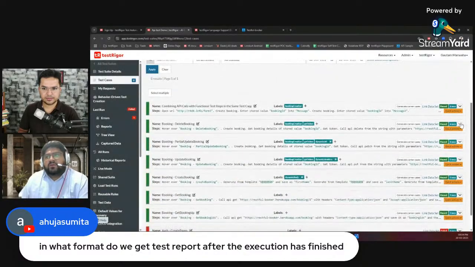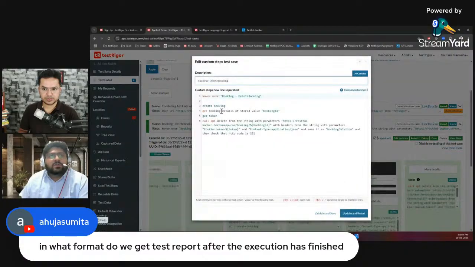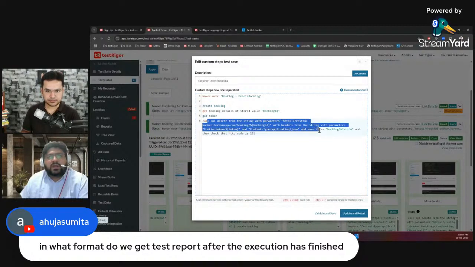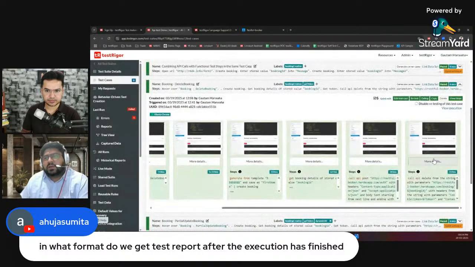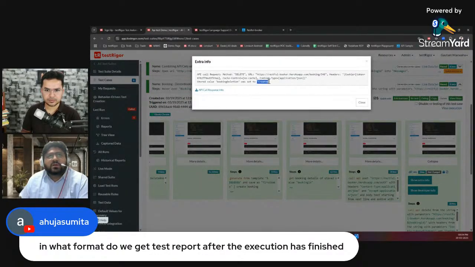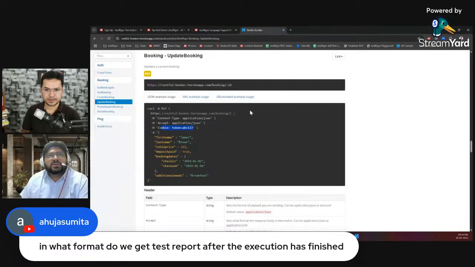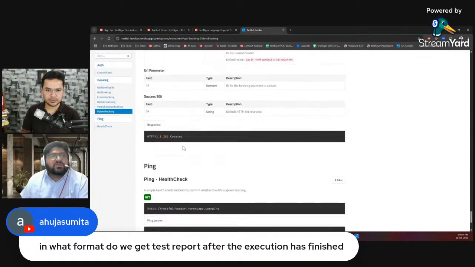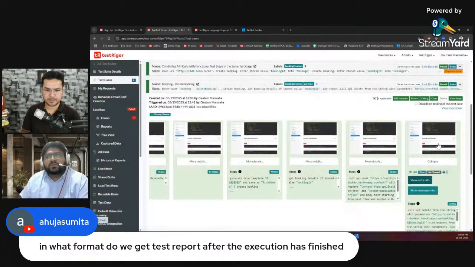And then after that, we have a delete booking. In this, I've created a booking, and to delete, I also needed the token. So I created a token again, and then I passed it like this. At the end, we get "created" as a response. This is mentioned in this particular website as well. So for delete booking, we are getting the response as created. As you can see here, this is the same thing we are getting in TestRigor as well. So the deletion is also working like this.